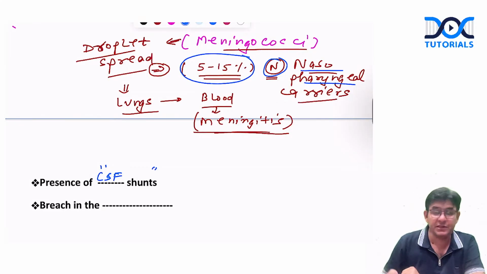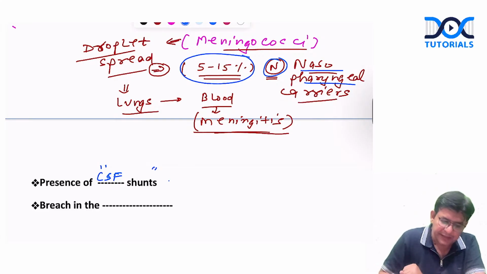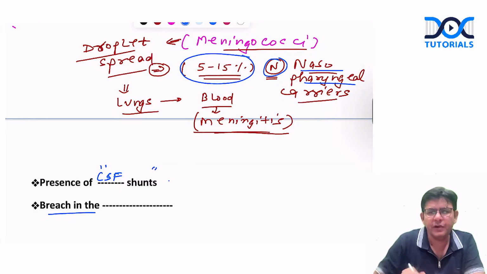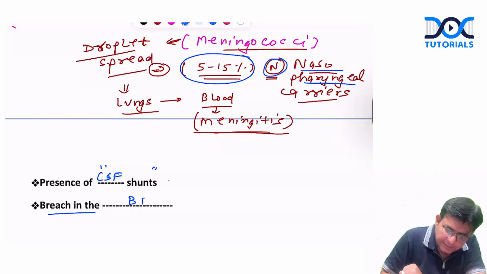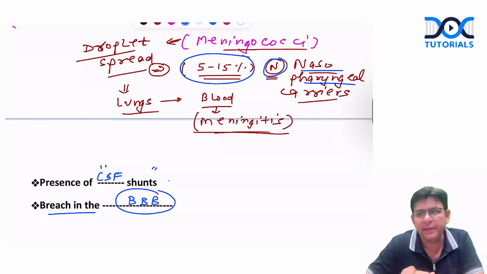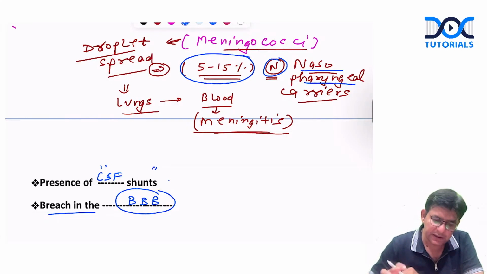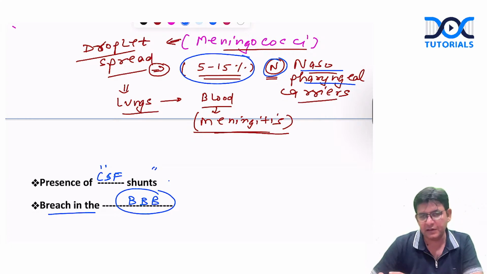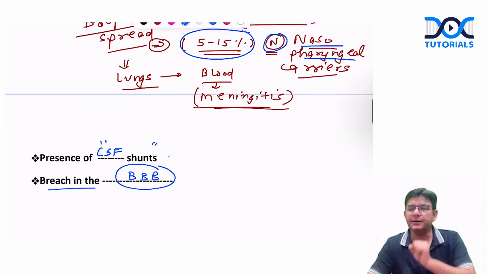So the presence of CSF shunts is also a predisposing factor for this breach. There is a breach in the continuity of the layers of any sort. Breach of what? Blood-brain barrier. And that's why the organisms are able to enter and cause meningitis. So all these things you need to know regarding the transmission of the various organisms which lead to acute bacterial meningitis. Is it fine, guys? I suppose this much is clear.